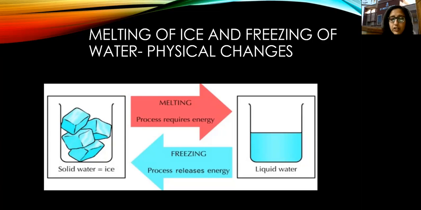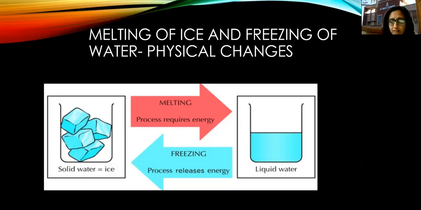Okay, so here what is going on actually? The solid state of water is converted into the liquid state of water by absorbing the heat energy from the surroundings. Fine. So this process is called melting.